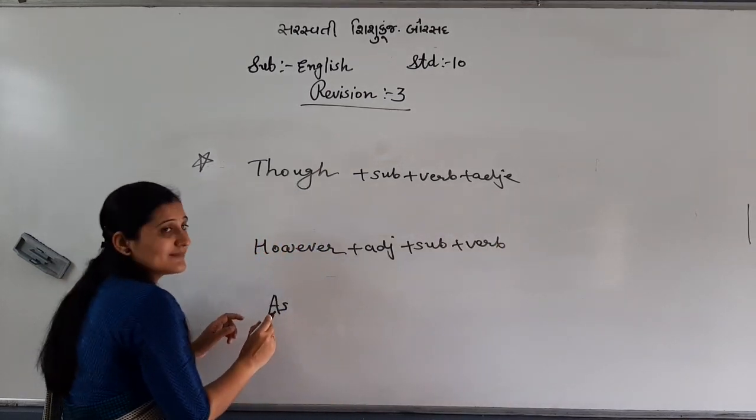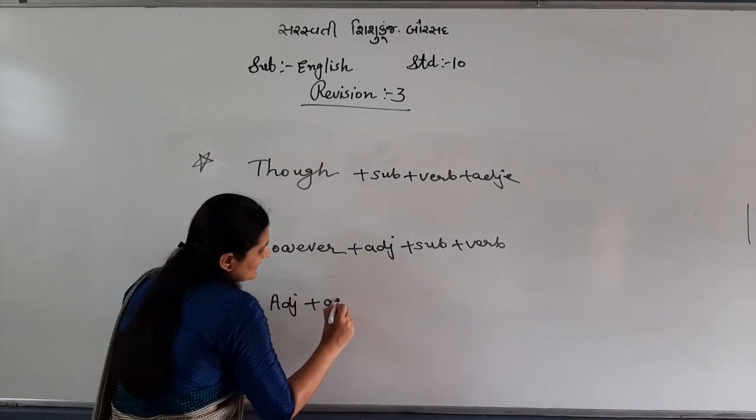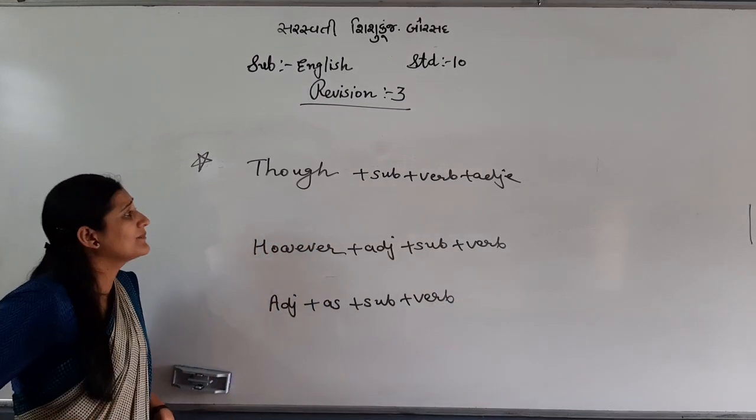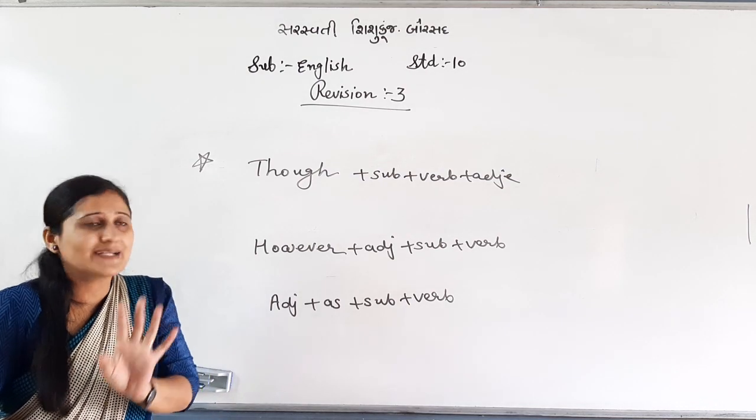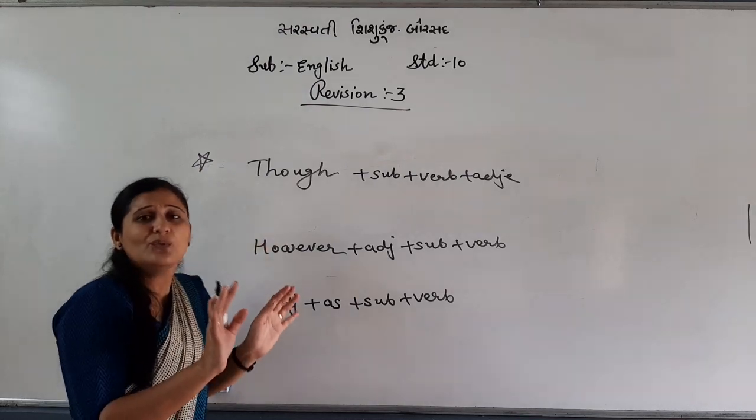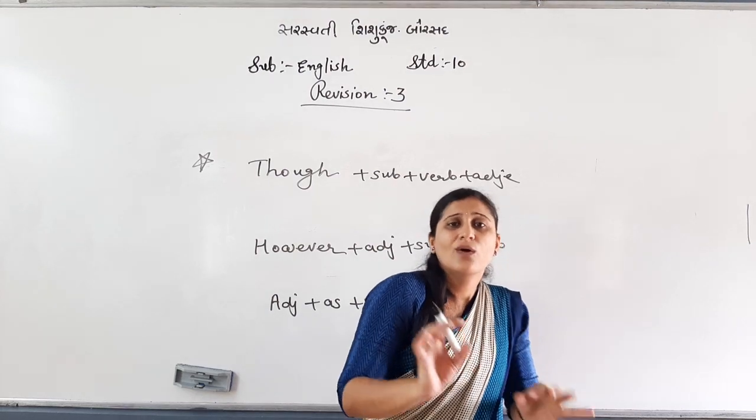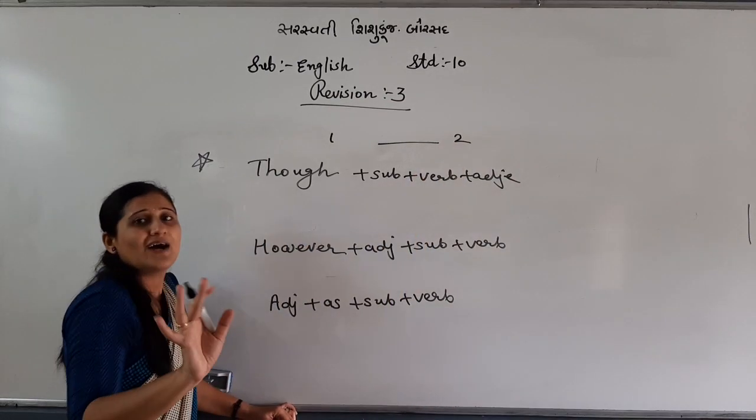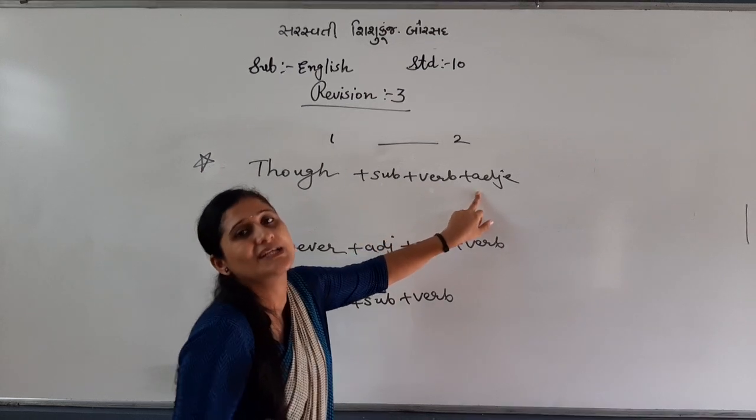And here there is a minor change: adjective as subject, verb. Now see what I am saying, my dear students. Only change the sequence. There will be two sentences. Out of two sentences, you have to see. You need not see which activity completed first, which completed second. Only see where the first sentence is and where the second sentence is. After that, check where the subject is, where the verb is, where the adjective is.